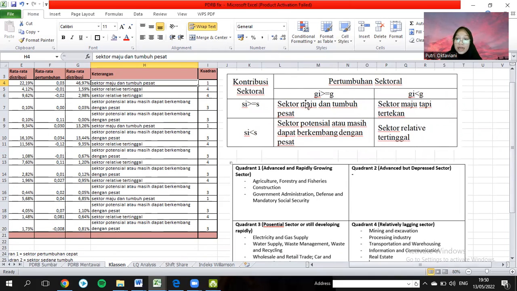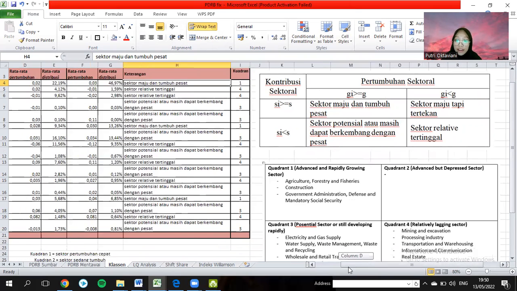Quadrant 1 is the advanced and rapidly growing sector, if GI is more than or the same as G, and SI is more than or the same as S.